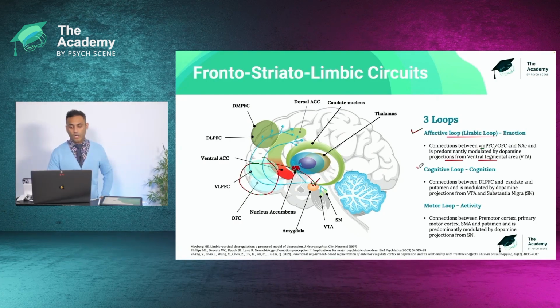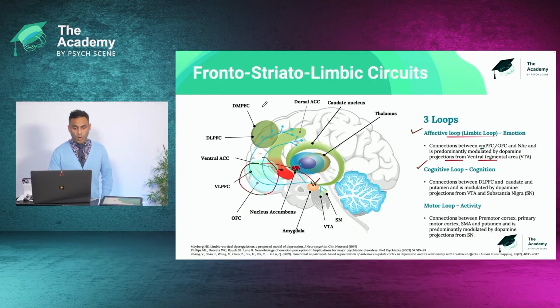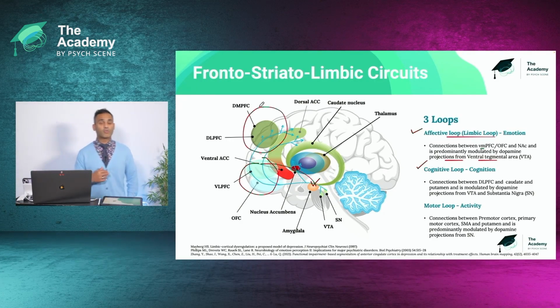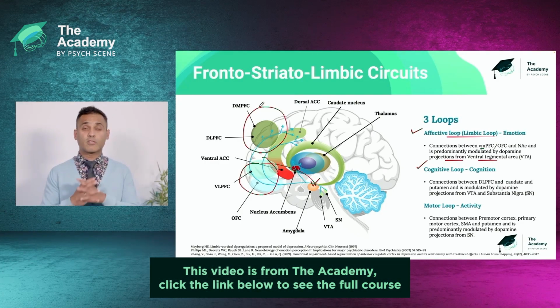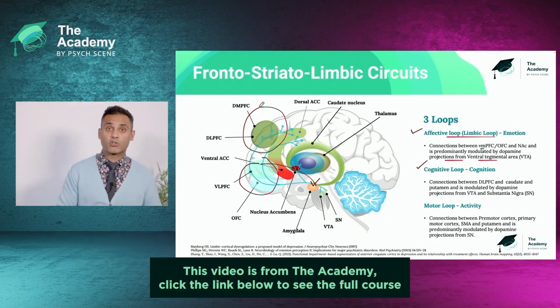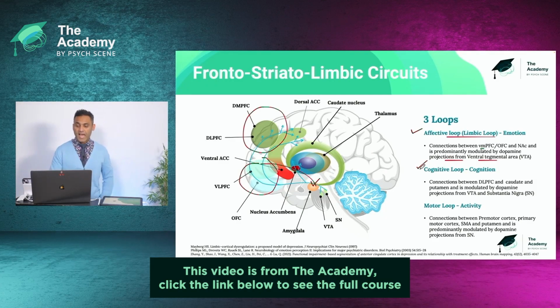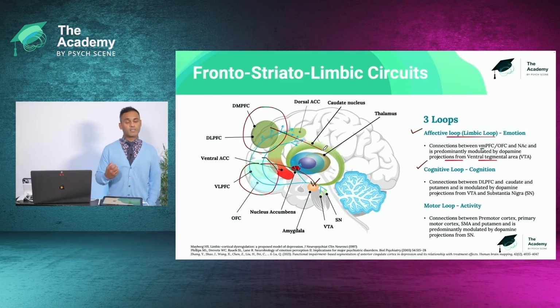Second is the cognitive loop. This mediates cognition. And one of the key areas here is the dorsolateral prefrontal cortex. As you know, for registrars in the EMQs, it's a very, very common question. The seat of executive function, which is dorsolateral prefrontal cortex. And this doesn't function in isolation. It's connected to the striatum.